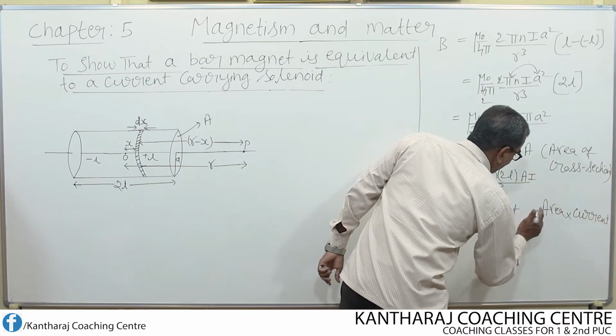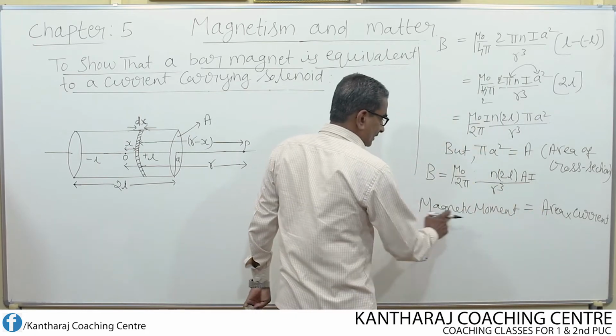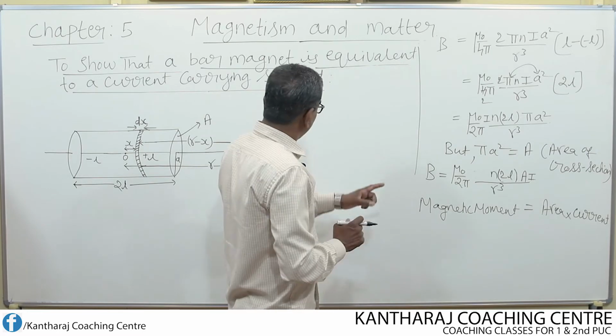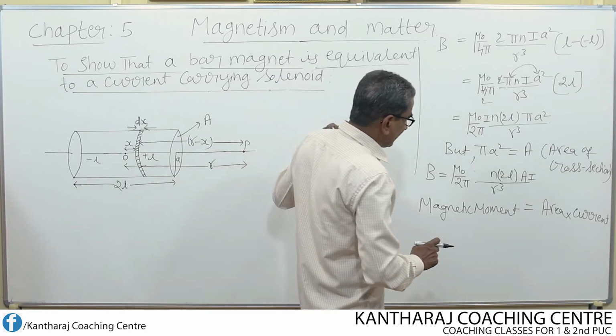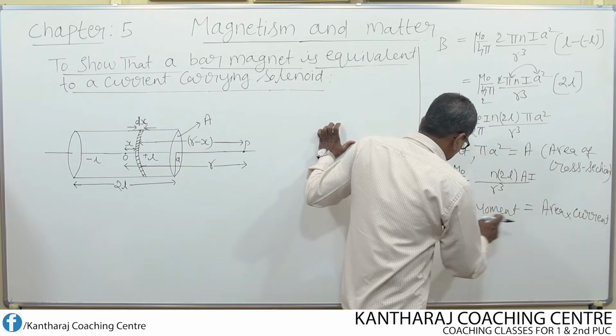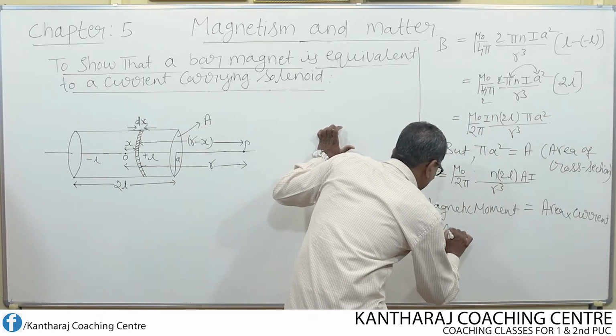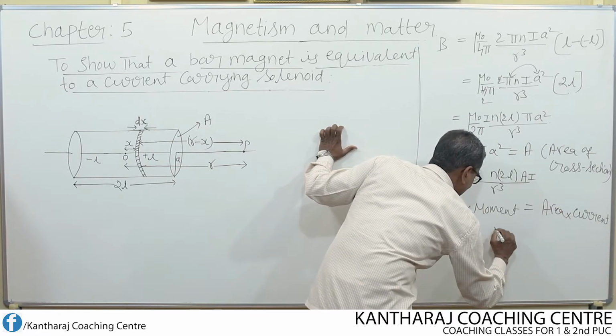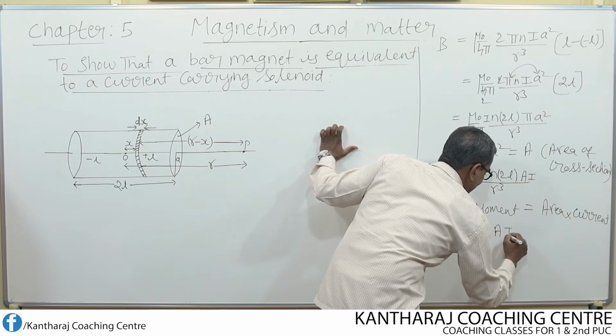Now if I make the substitution of magnetic moment here, then we get the required equation. But here, current into area is there, area into current. So I can write like this, magnetic moment M is equal to area A and current I.